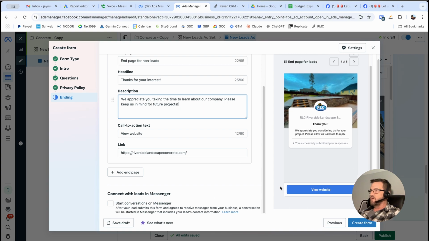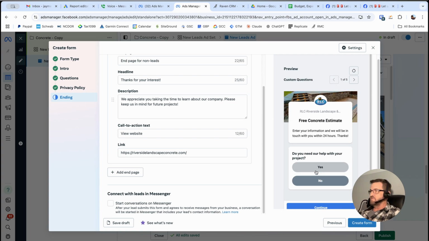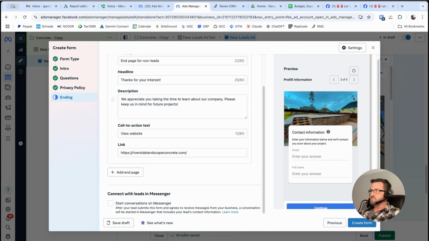Okay, so on the right here, you can go through this process and just look at the flow of it, and you can choose yes or no. That's how we designed it. Yes, okay, then it shows you the other questions, and then you can click continue. It will not let you click continue here. You have to just toggle through it.